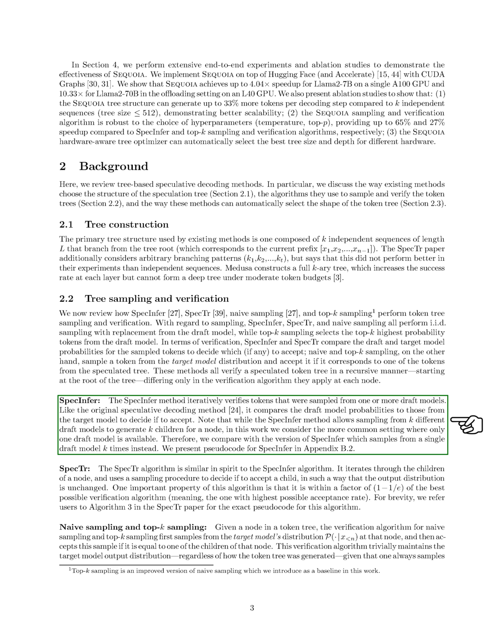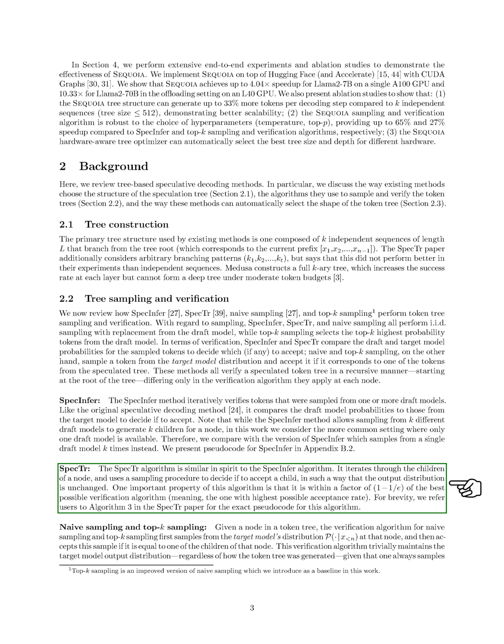Specifically, the SpecInfer method iteratively verifies tokens sampled from one or more draft models. It compares the probabilities from the draft model to those from the target model to decide on acceptance. Although SpecInfer can sample from multiple draft models, we focus on the more common scenario where only one draft model is available, thus sampling from a single draft model multiple times. The SpecTR algorithm operates similarly, iterating through a node's children and deciding on acceptance through a sampling procedure that keeps the output distribution unchanged. A key feature of this algorithm is that it achieves a performance close to the best possible verification algorithm.